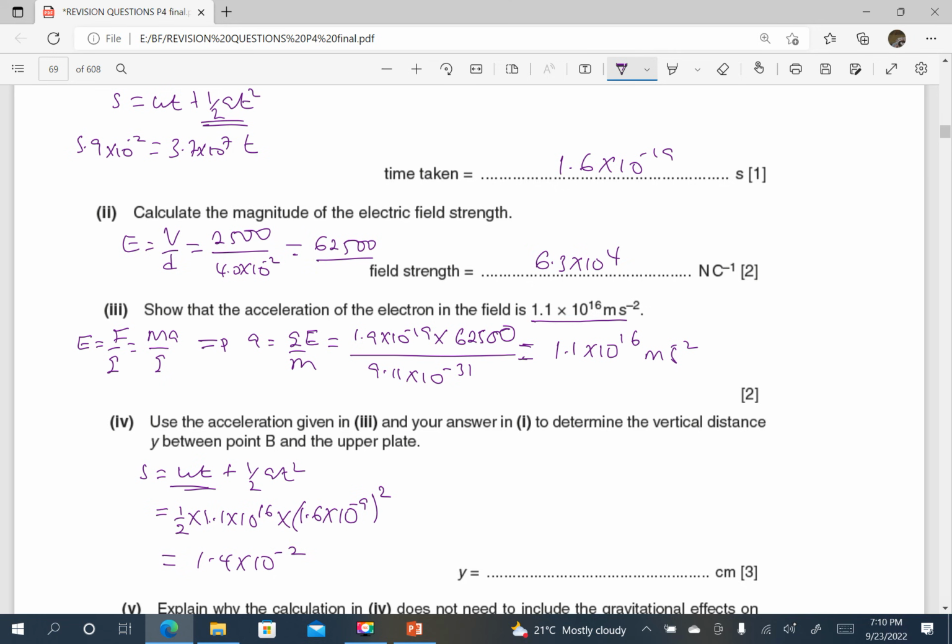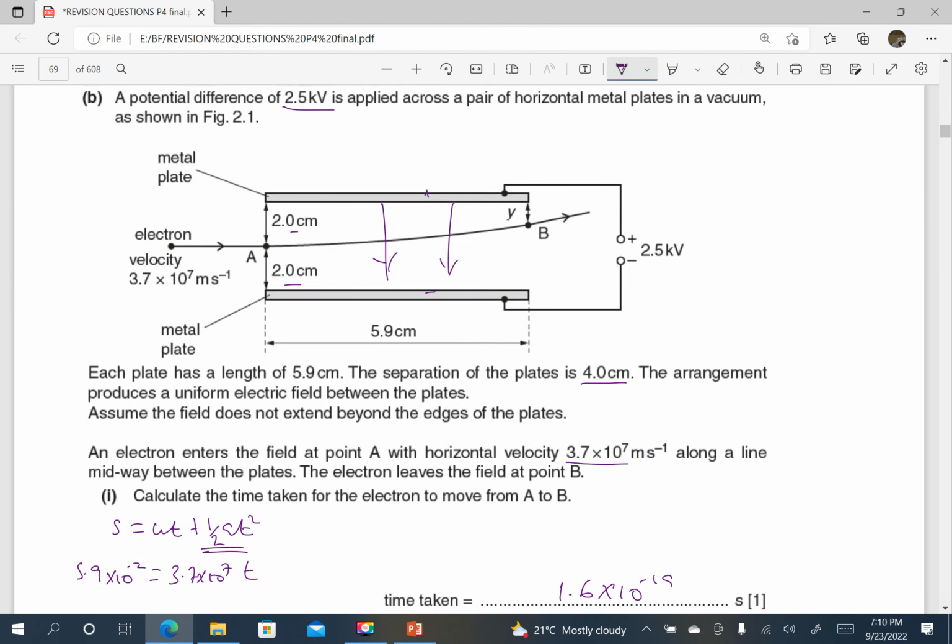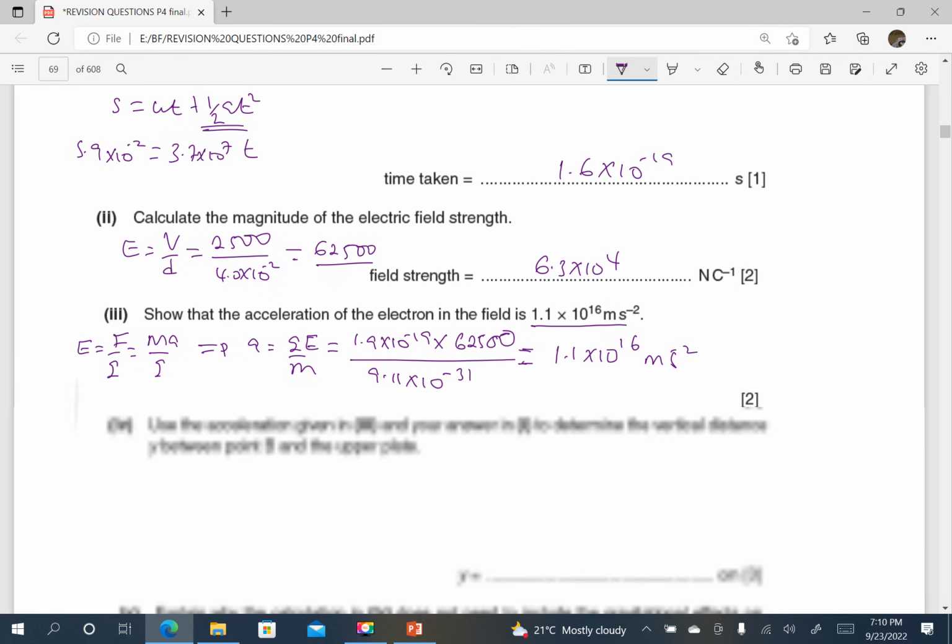So that is the vertical displacement, but they want y. If I was to draw a horizontal line along here, the distance we have just calculated is this one here, so that is the S, but we want y. S plus y is 2 centimeters because this is the distance from this point to that point. So if I want to find y, then I will subtract.